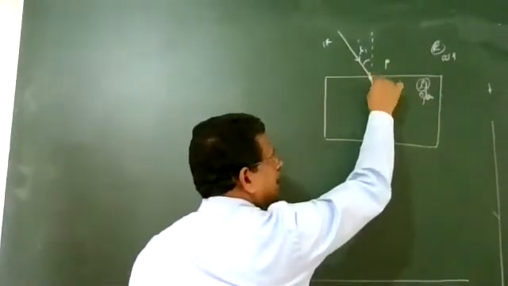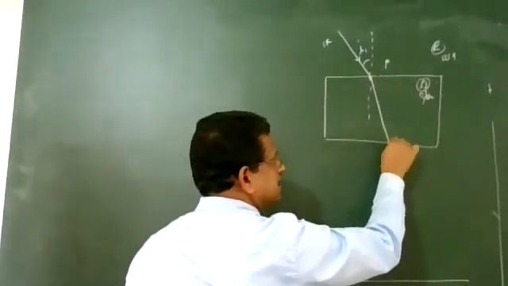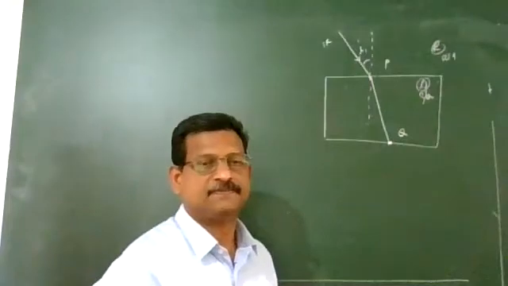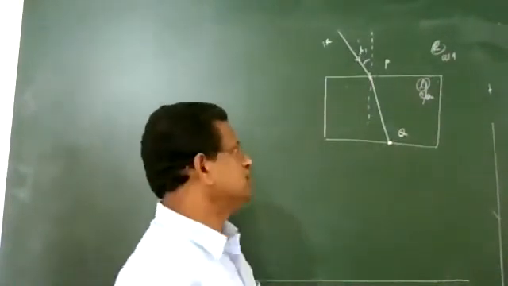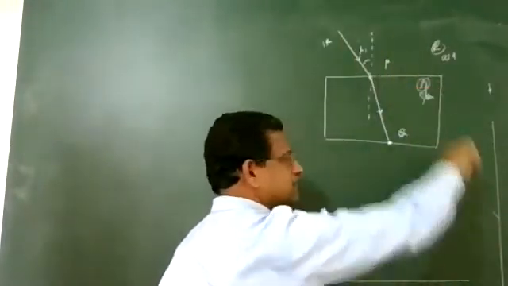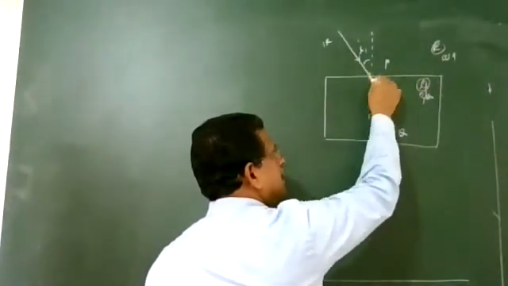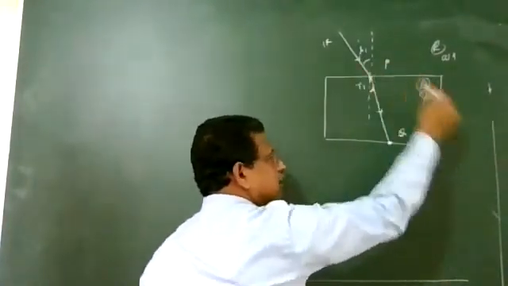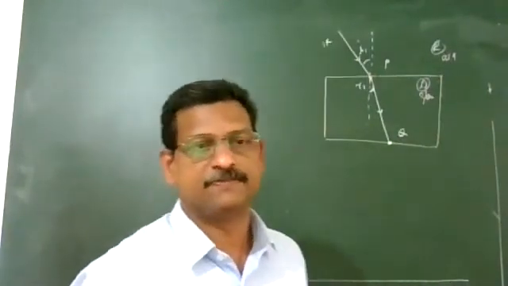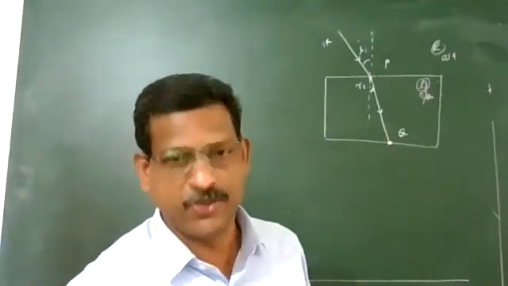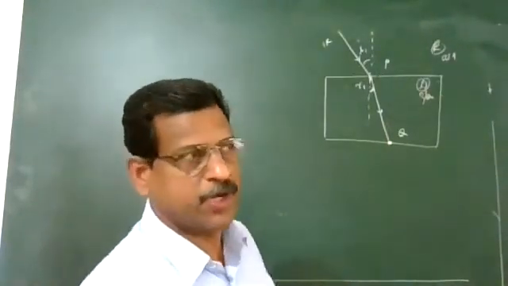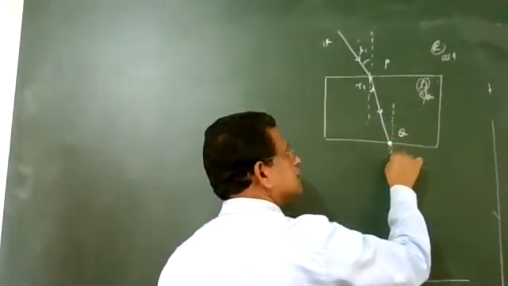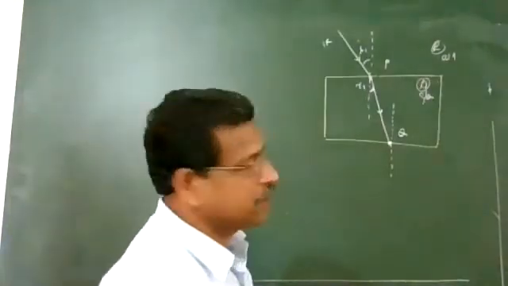It bends toward the normal and moves along the path here and reaches the point Q on the other surface. So this is your refracted ray. At the point P, the angle of refraction I am marking here as angle R1, the angle of refraction at the first face. At the point Q, draw the normal to the point Q.